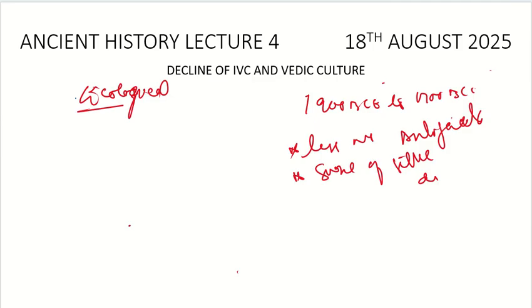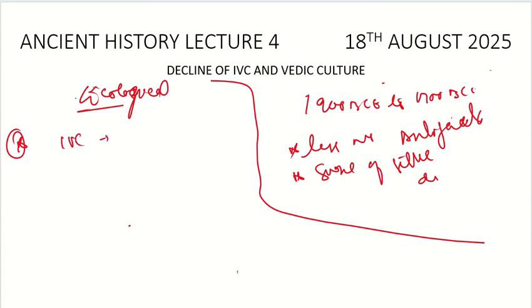Now, as I told you, what could be the actual reason for the decline? It is mostly believed that it was the ecological reason. First of all, how can we make this statement? First, the IVC was in the Bronze Age. For that, they would need alloys of copper.